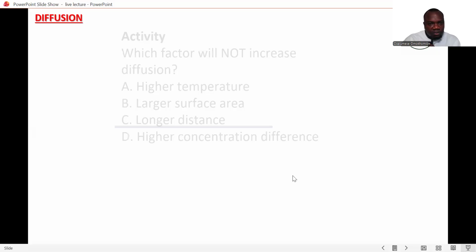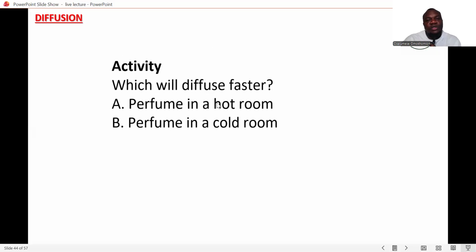Okay, so which will diffuse faster: a perfume in a hot room or a perfume in a cold room? Now, I told you before that high temperature tends to increase the rate of diffusion. So the perfume in a hot room will diffuse faster.